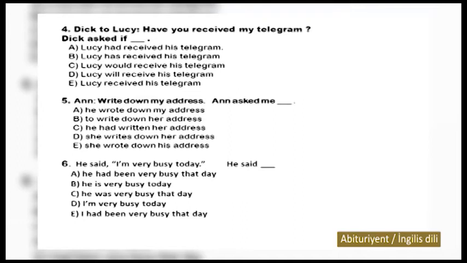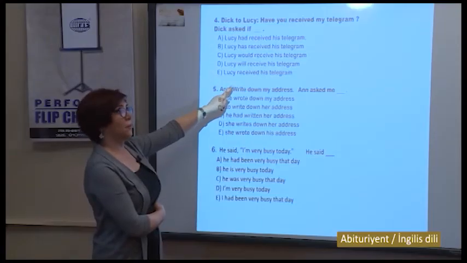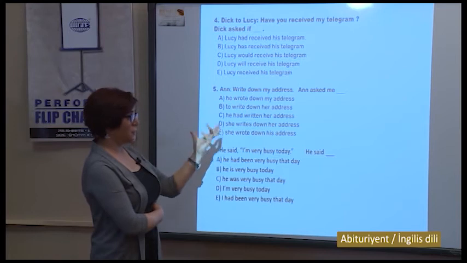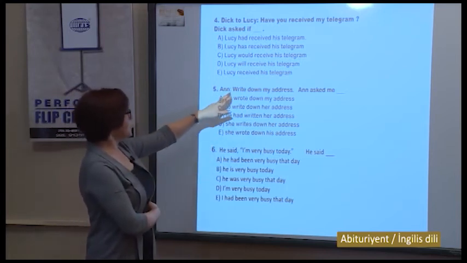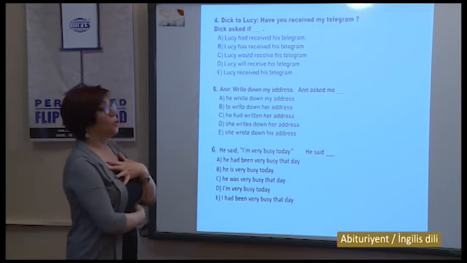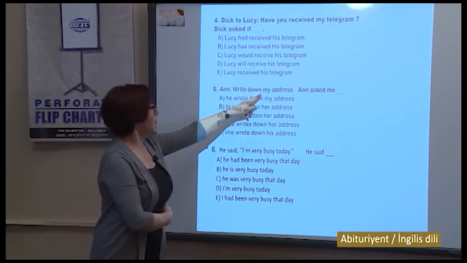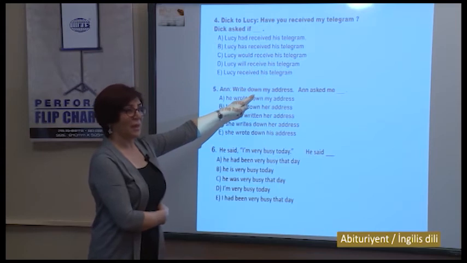Sentence number 5. Ann: Write down my address. It is imperative sentence. And what happens here? We'll put to in the front of the verb write. That write will be used as to write, yeah? And Ann wants me to write her address. So my pronoun also, as you know, will be affected.